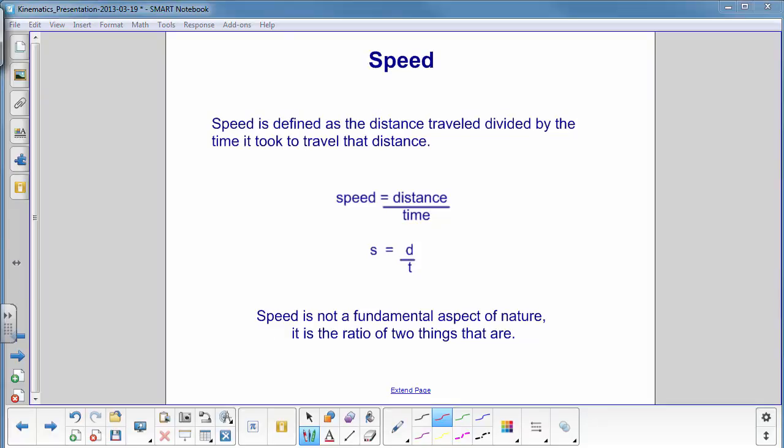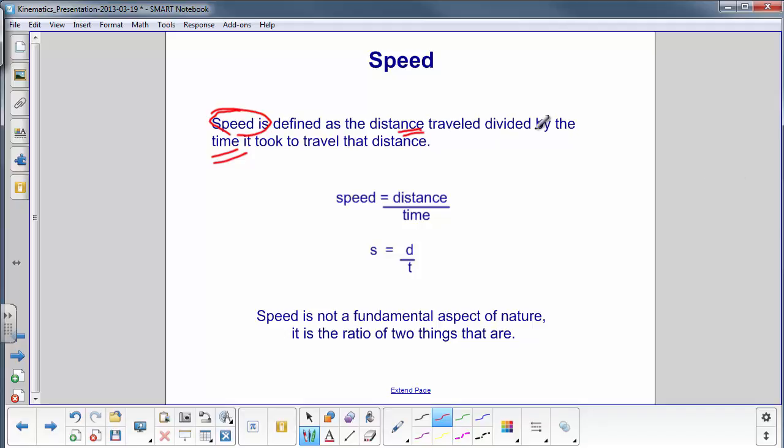We're going to define a quantity now that is not a fundamental aspect of nature, but is the ratio of two things that are. Speed. We're going to define speed as the distance traveled. Remember, we really can't say what distance is, but we can compare it to other distances, divided by the time. Same on that, we can't really define time, but we can compare it.